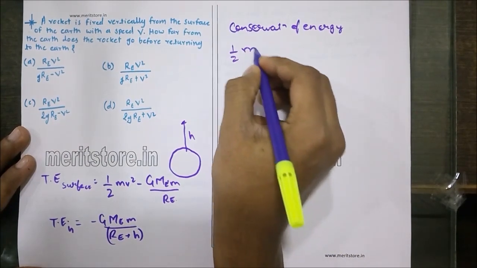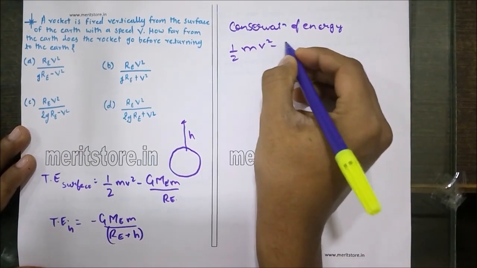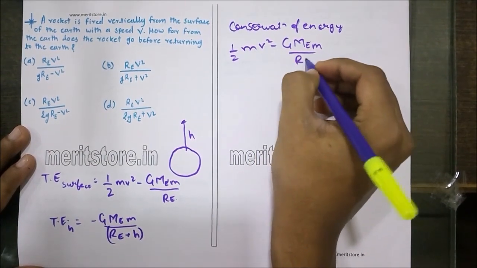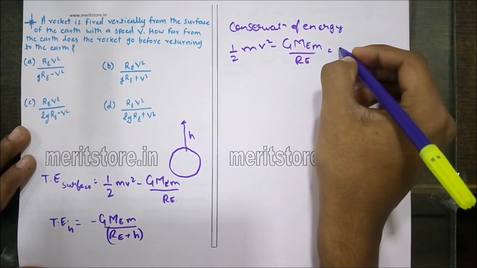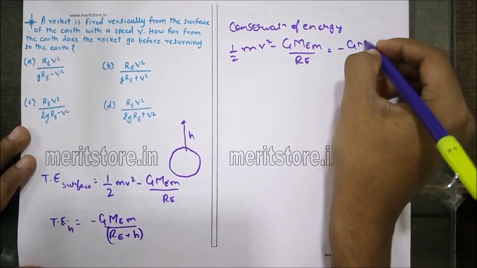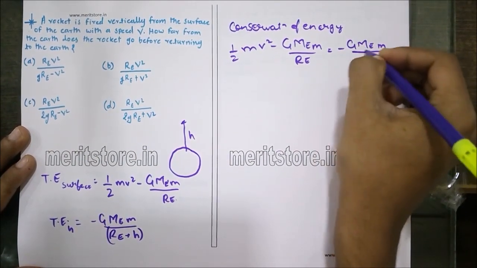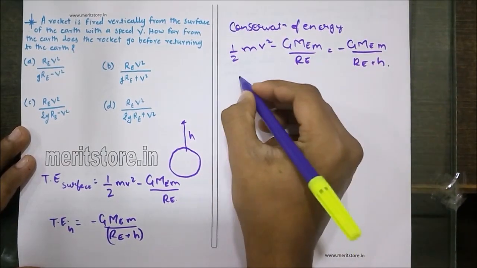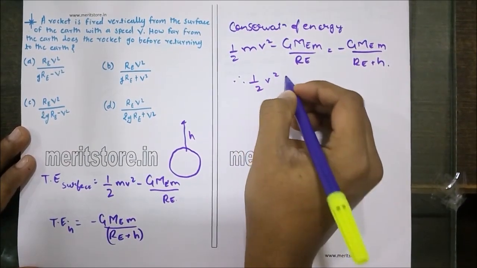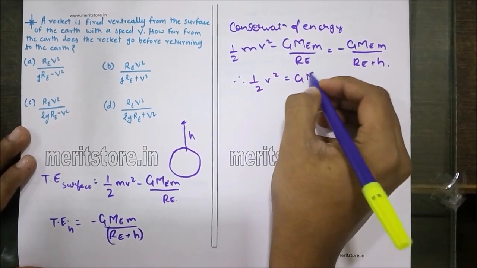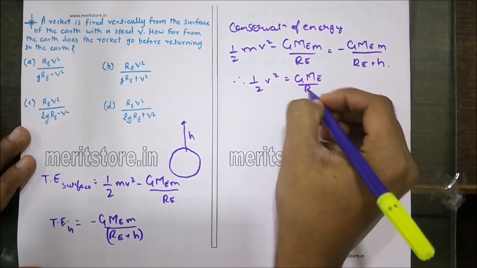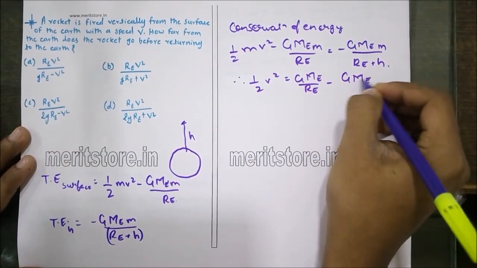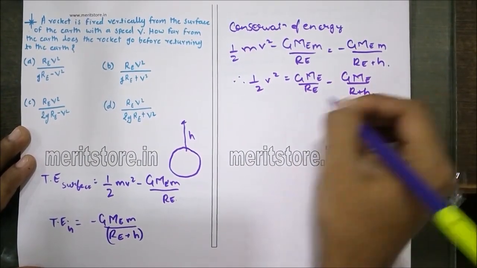Therefore half mv square minus G Me m upon Re is equal to minus G Me m upon Re plus h. Therefore half v square is equal to G Me upon Re minus G Me upon Re plus h.